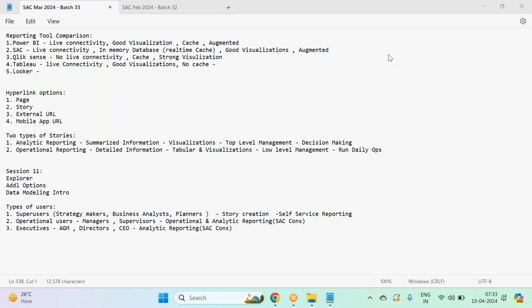So generally we have three types of users: super users, operational users, and executives. The business analysts, the strategy makers, the planners, they all come into super users. These super users can build their own stories. They will be given a few roles where they have an option to build their own stories. We call this self-service reporting. Self-service reporting is not a new concept, guys. It was there for a long time.